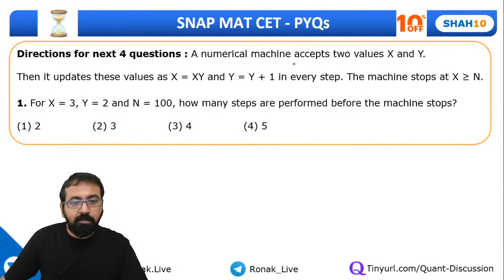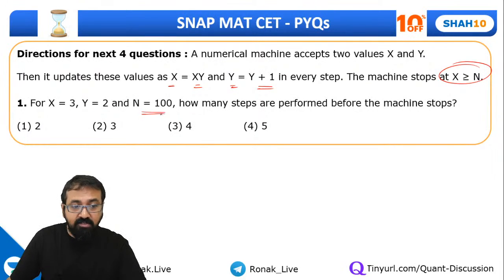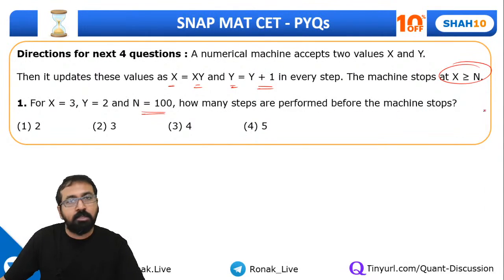A numerical machine accepts two values x and y, then it updates the values as x equal to xy and y equal to y plus 1 in every step. Okay, the machine stops when x is greater than n. When the x value reaches above n, of course we'll also have to define what n is, then it stops. So for this question, x equal to 3 and y equal to 2, and n is given as 100. So how many steps are performed before the machine stops? Guys, tell me the answer. 30 seconds quickly. Tell me the answer.